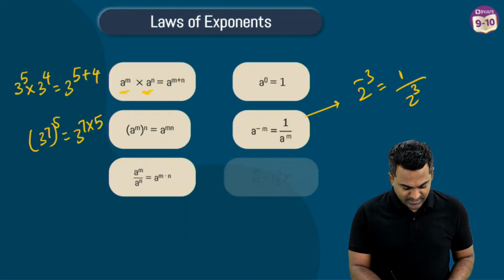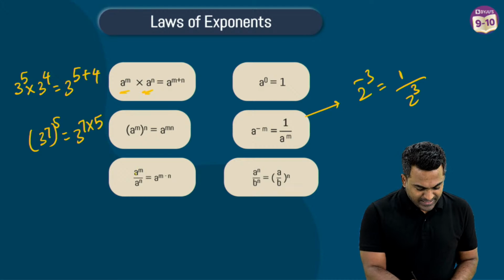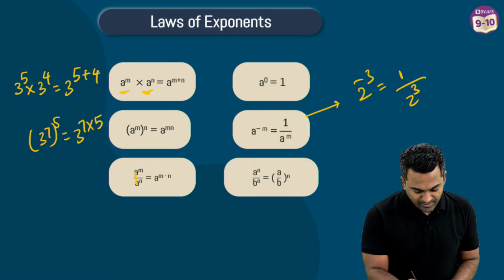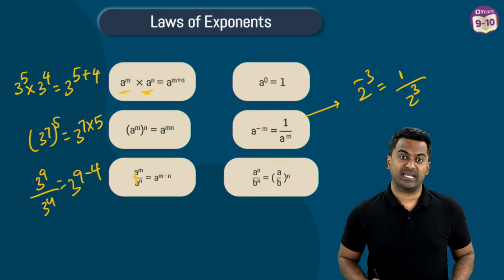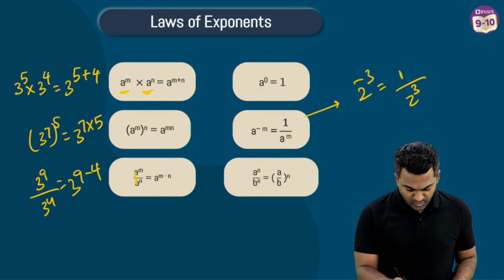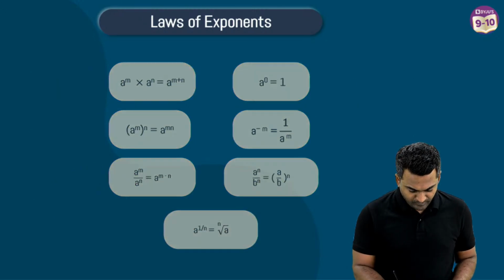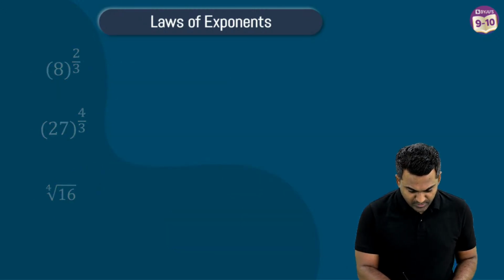Alright. Now these are some rules again. Notice that the bases are the same here. Again, let's say 3 to the power 9 divided by 3 to the power 4. This is going to be 3 to the power 9 minus 4. Alright. And this is going to be what? Simple rule again. So you just need to remember this again.